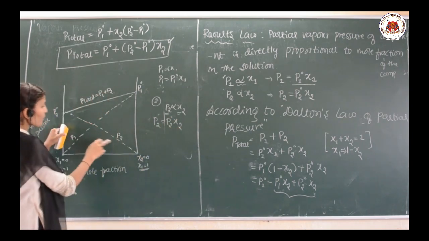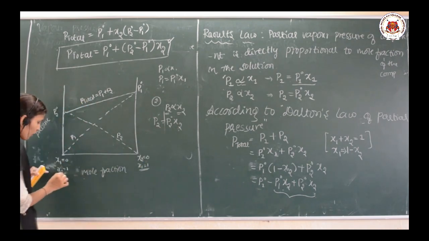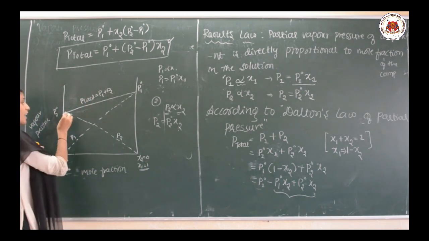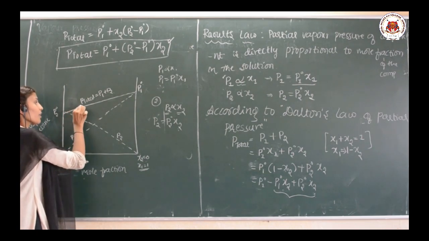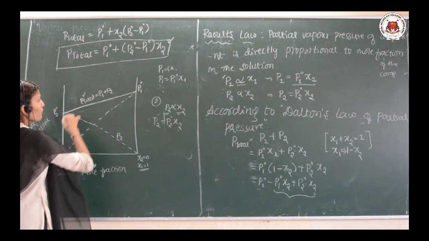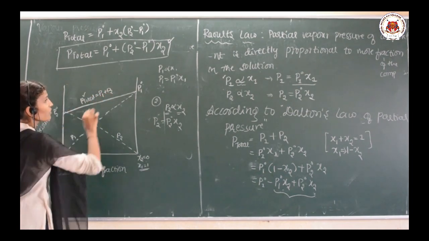When P2 reaches P2 naught, x2 becomes equal to 1. I need to calculate P total. Here this is a line which indicates the P total. P total is equal to P1 plus P2.